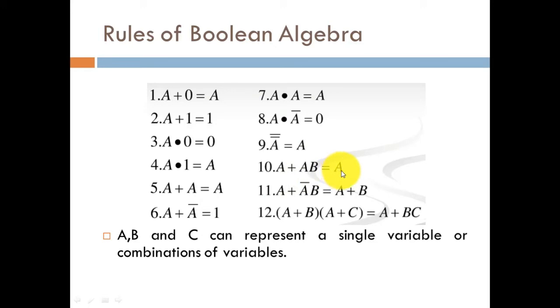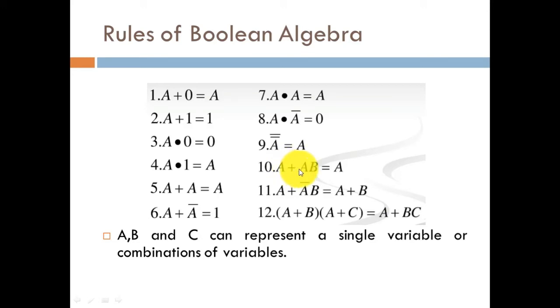and the tenth property states that a plus ab will be equal to a. This is a very peculiar property, and we use it in solving many problems, so it is one of the most important properties. Its proof is quite easy.